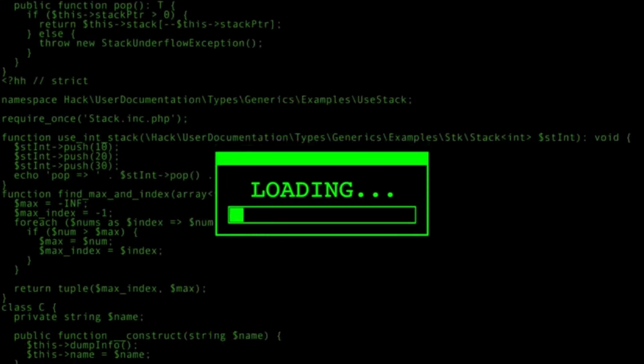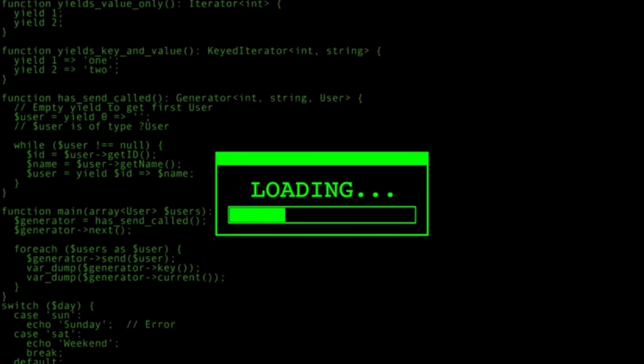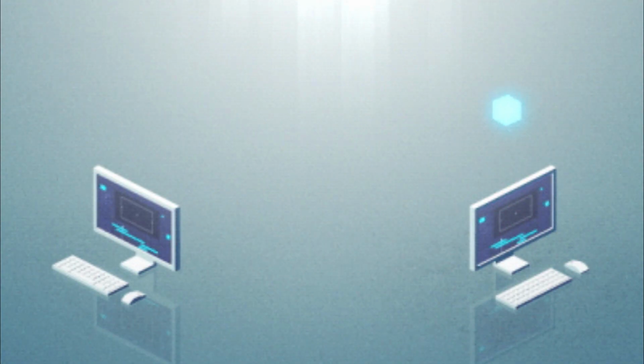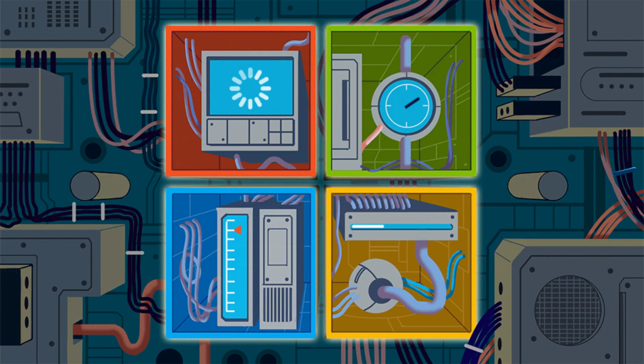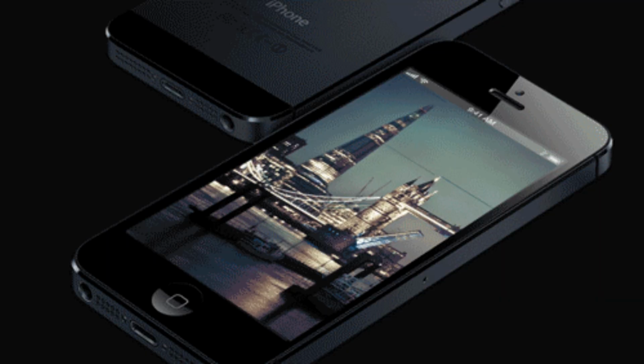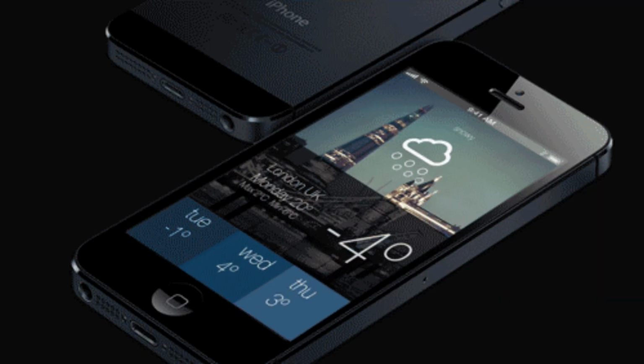First, let's cover the basics. An operating system, or OS, is the software that bridges the gap between you and your computer's hardware. It manages memory, CPU, storage, and more, while creating the environment where your apps run. Think of it as the translator that helps you communicate with your machine.